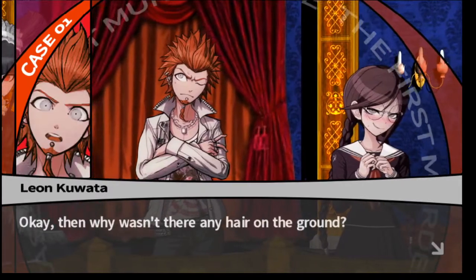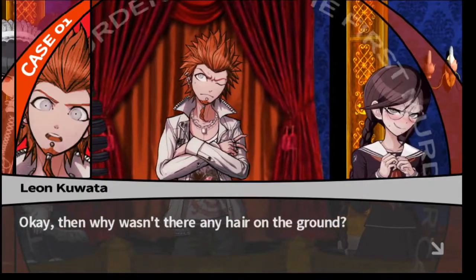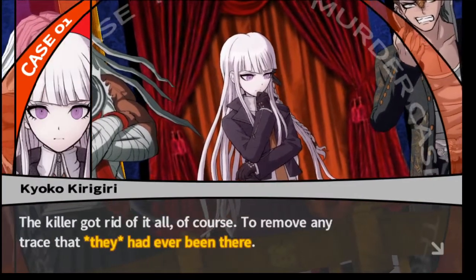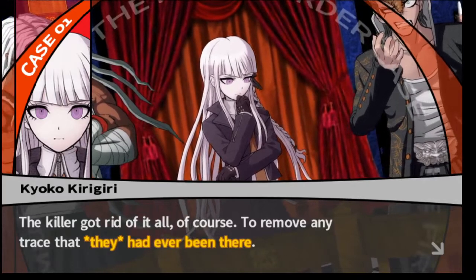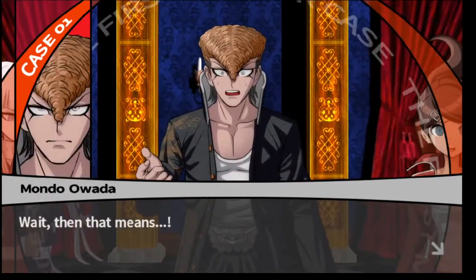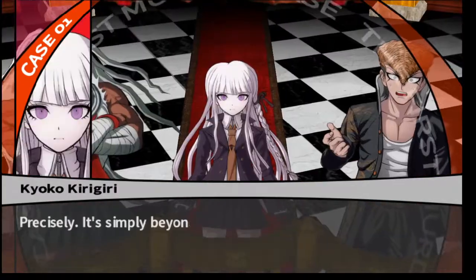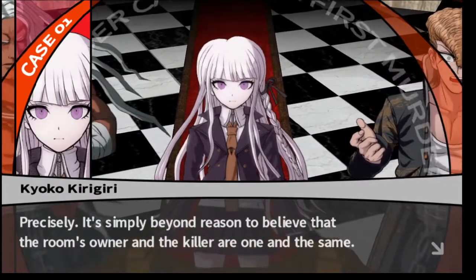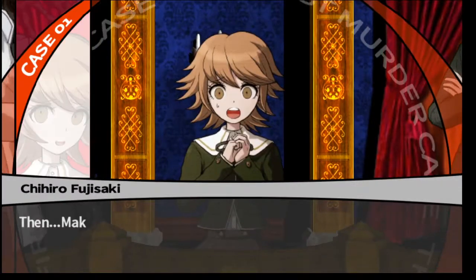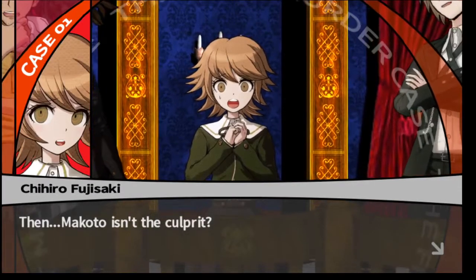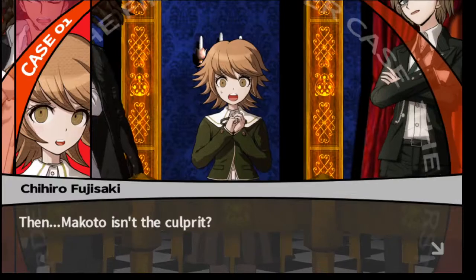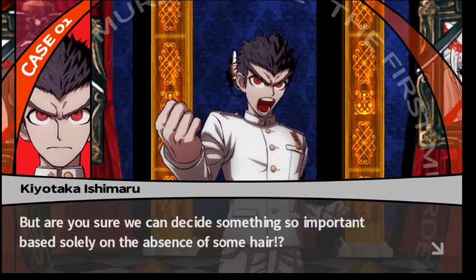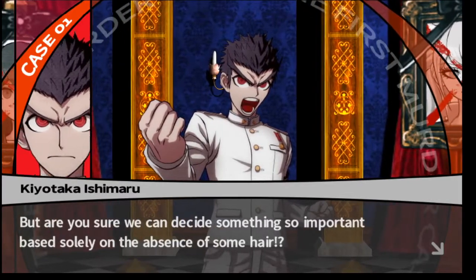Okay, then why wasn't there any hair on the ground? The killer got rid of it all, of course, to remove any trace that they had ever been there. Makes sense. Wait, then that means... Precisely. It's simply beyond reason to believe that the room's owner and the killer are one and the same. Then there's obviously the possibility that Makoto is the culprit? He could have gotten rid of the hair just because of that, but still. Yeah. Are you sure we can decide something so important based solely on the absence of some hair?